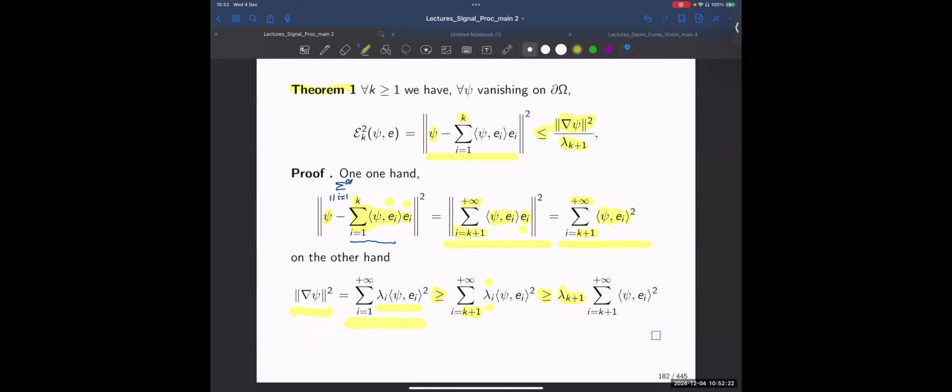So I have the inequality that this part is smaller than that part. And in total, this part would be the error, which is what we have seen over here, which is smaller than that part divided by lambda.